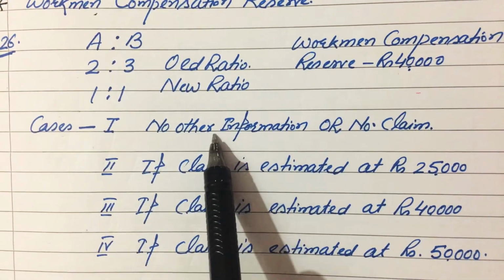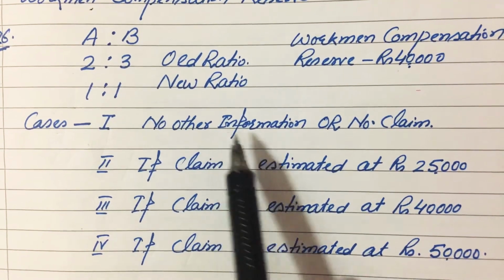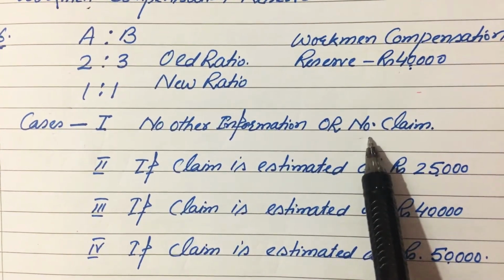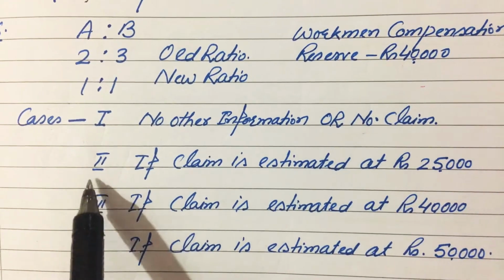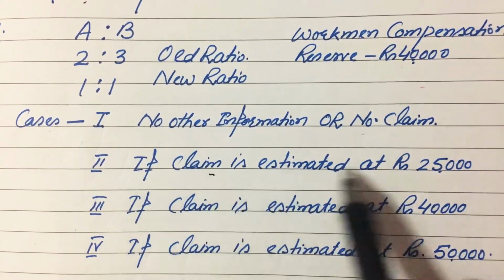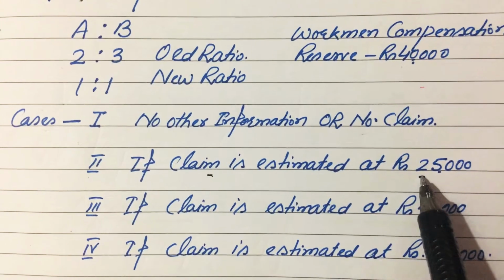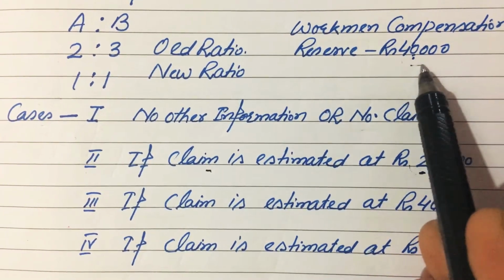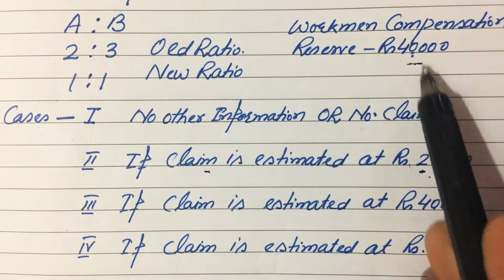Case 1 is when there is no information, that means when there is no claim against workman compensation reserve. Case 2, when the claim is 25,000, that means when the amount of claim is less than the amount of given reserve.